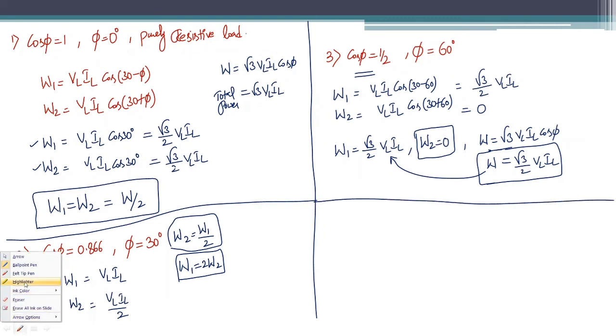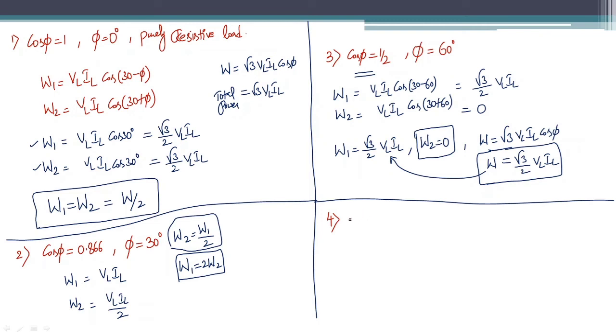Let us go for the fourth situation. These are very, very important for your competitive examinations. That's why I am explaining this in detail. Otherwise there is not much stress required here.